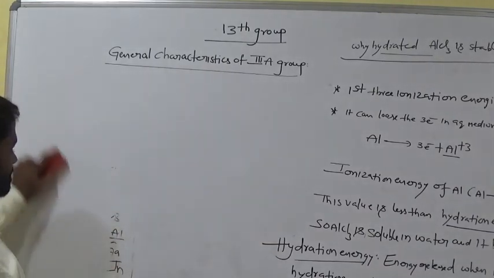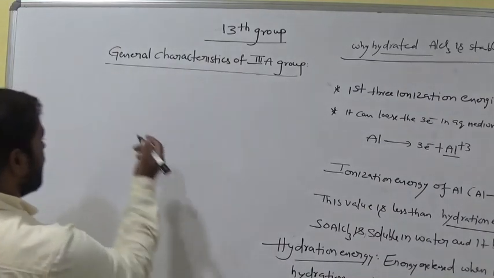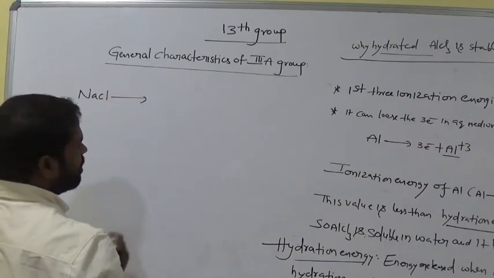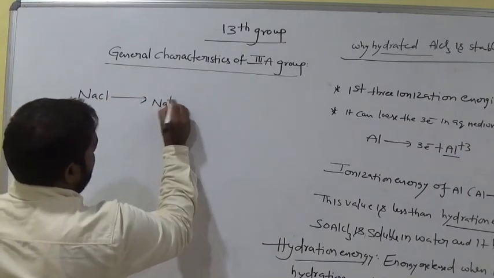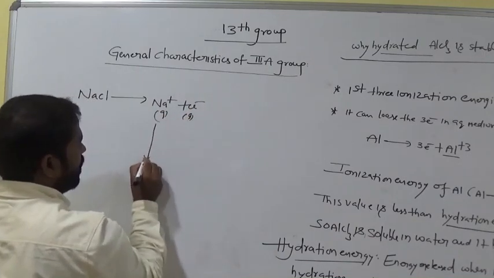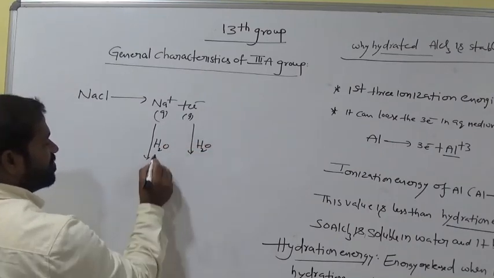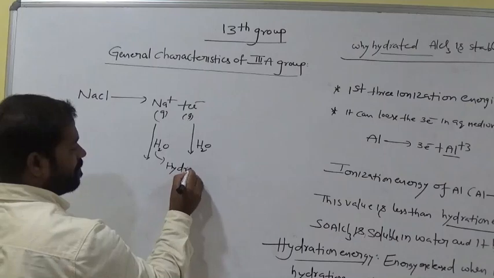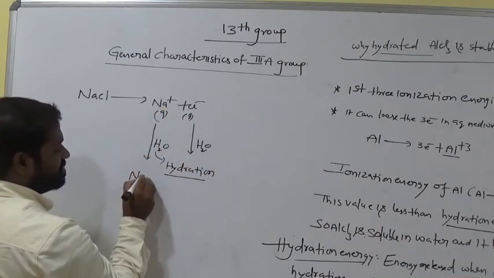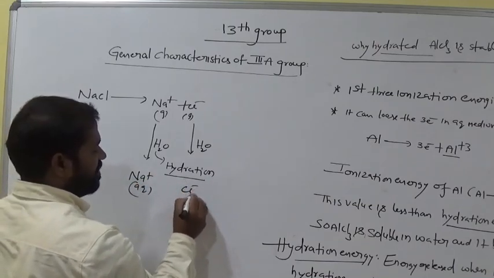So now let's see here. Hydration energy means now this is NaCl. Okay. Now Na plus Cl minus. This is gas, vapor. Now we add water. Addition of water is called hydration. This phenomenon is called hydration. Now Na plus becomes aqueous and Cl minus becomes aqueous.